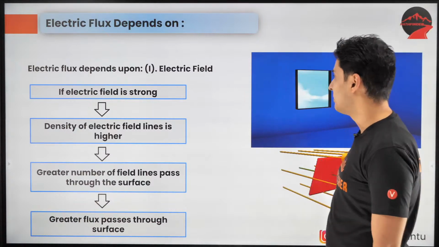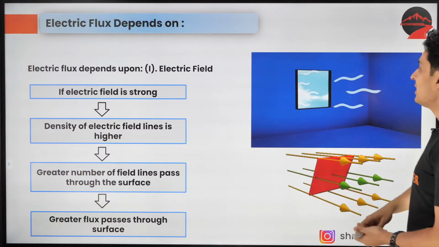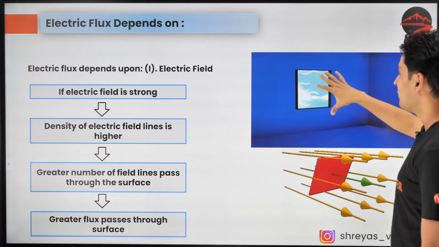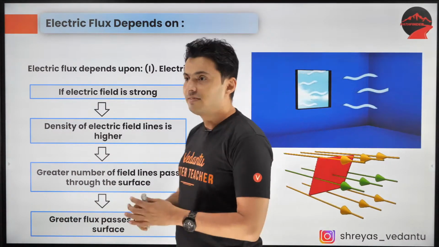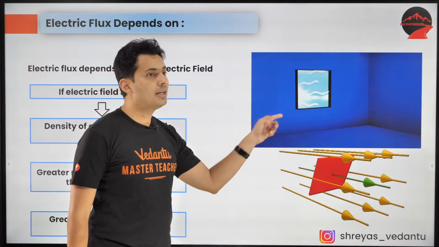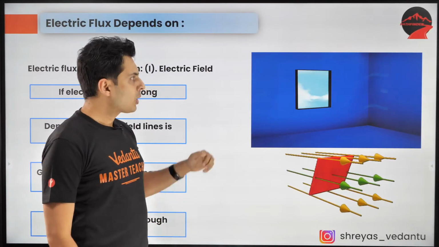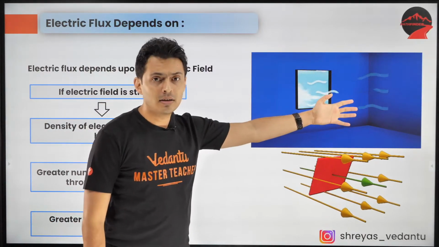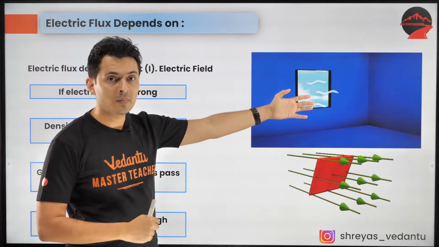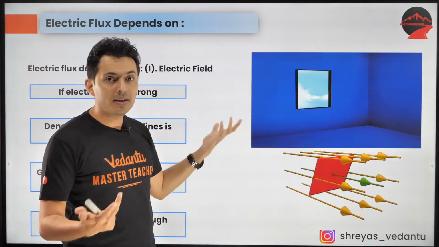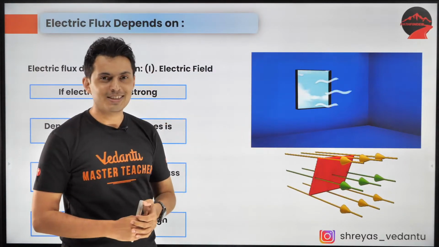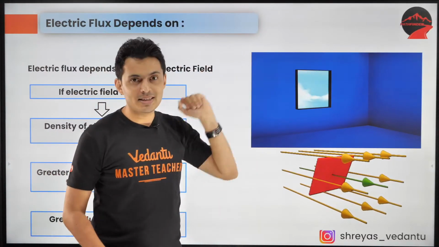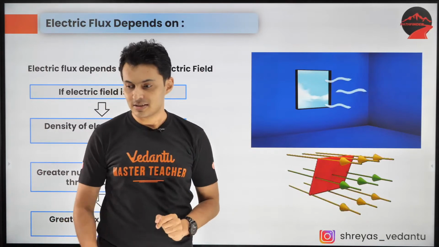Now what does the flux depend on? Think of flux like field lines, or wind which blows through a window. If the wind is like field lines and the window is like that area, obviously the more the wind, the more the flux. Bigger the window, bigger the flux, because more wind will flow inside. I hope this makes sense.